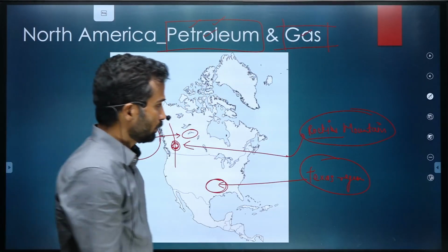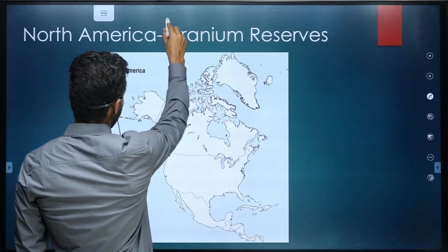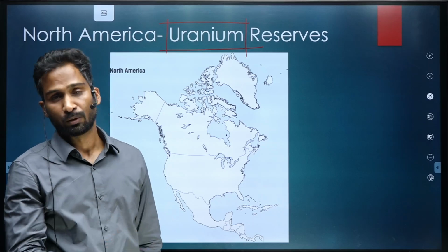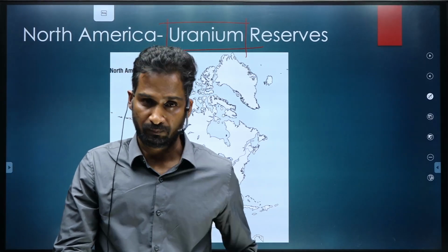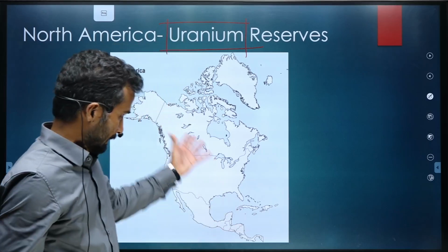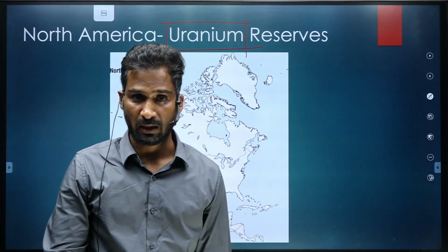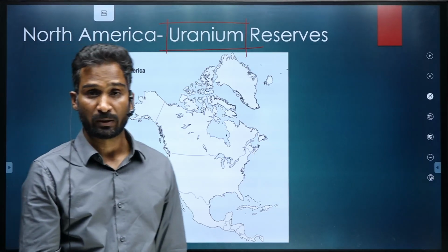Now coming to another resource, a very important resource which is used in nuclear power plants or could also be used in making nuclear bombs as well. You know that the US is among the first countries who developed nuclear bombs. They were the first ones to develop that technology.